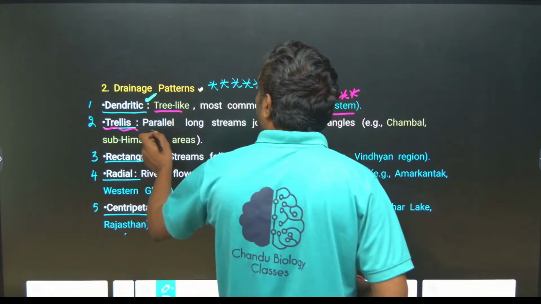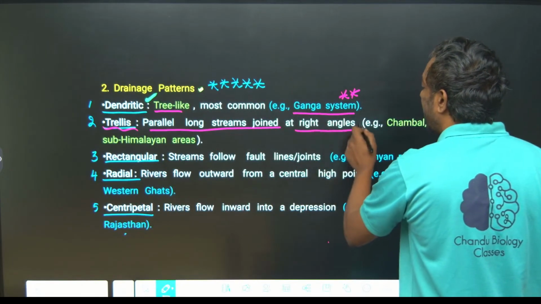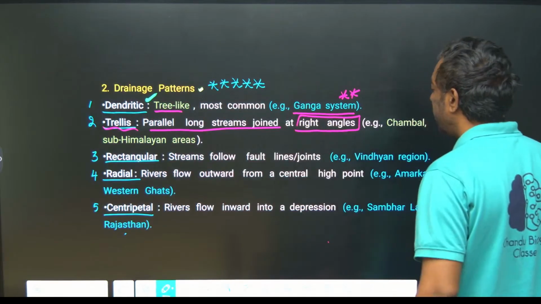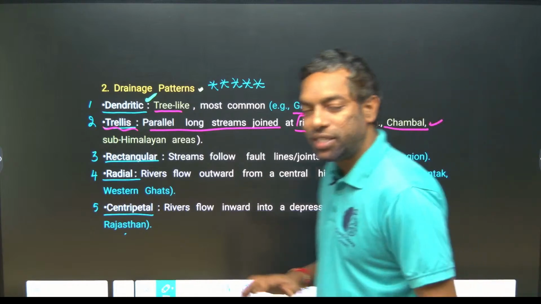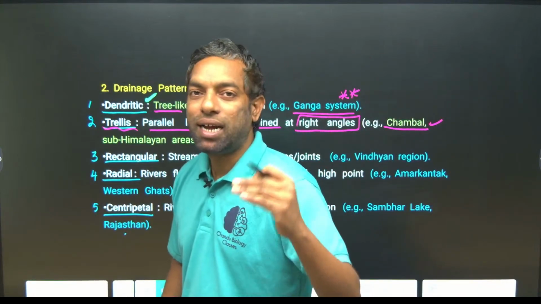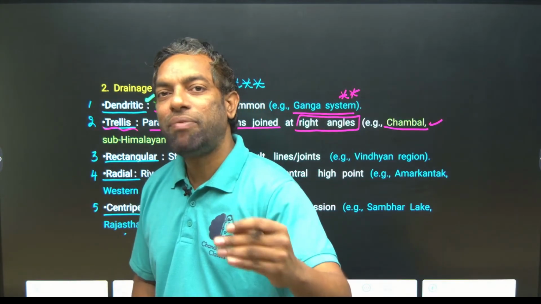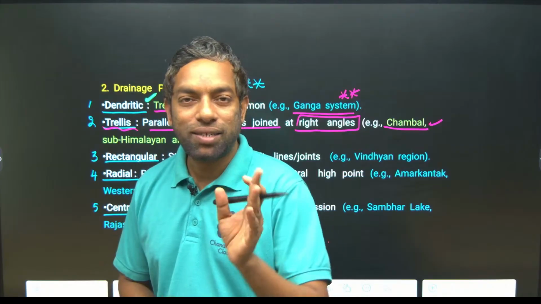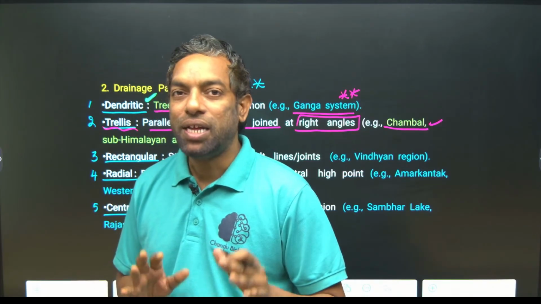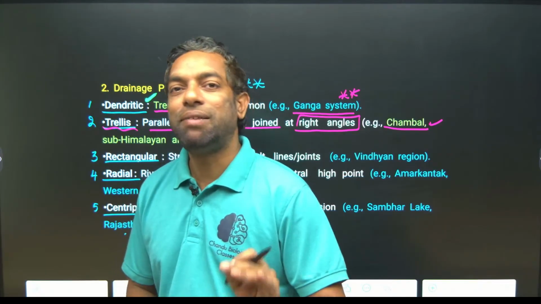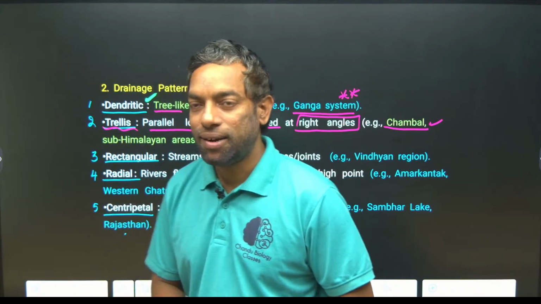trellis is parallel streams along with streams that join at a right angle. Right angle is the keyword here. The Chambal river system is one of the North Indian river patterns. The name of the river is Chambal. It starts in the north of UP and enters into the Ganga. Chambal is a river which is a tributary of Yamuna and Ganga. We will discuss it later on.